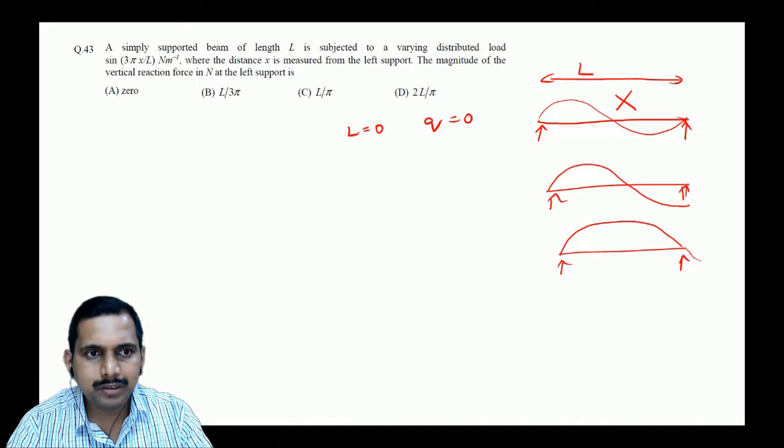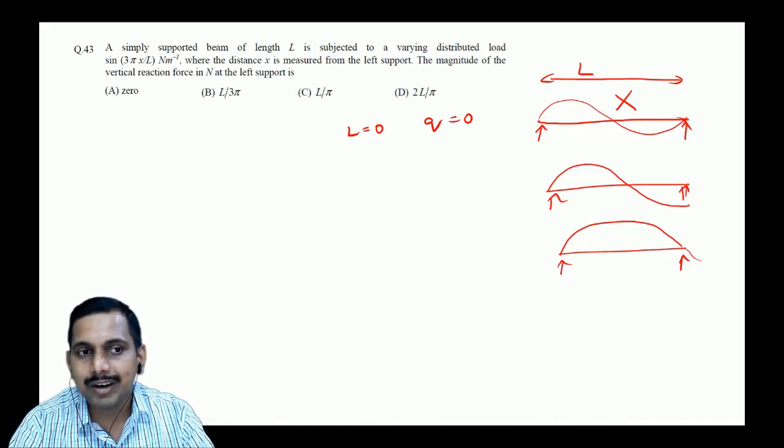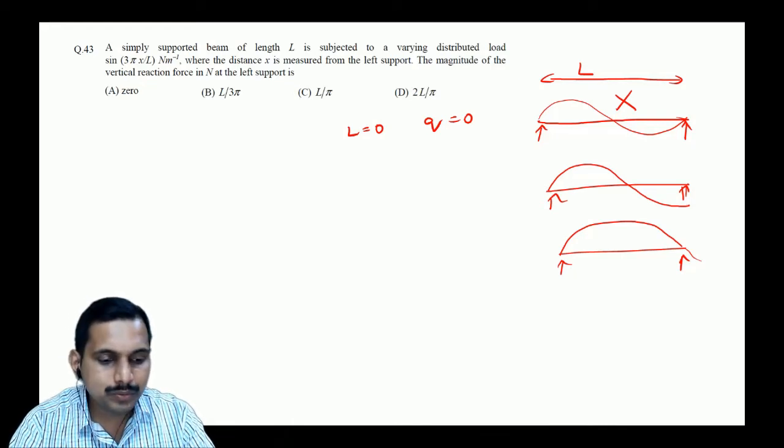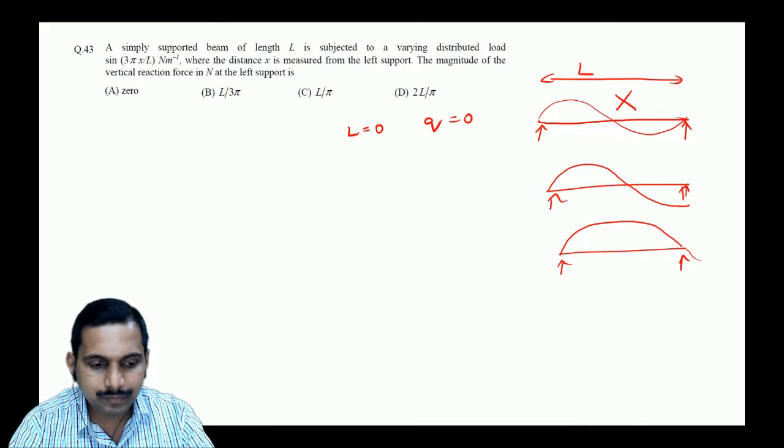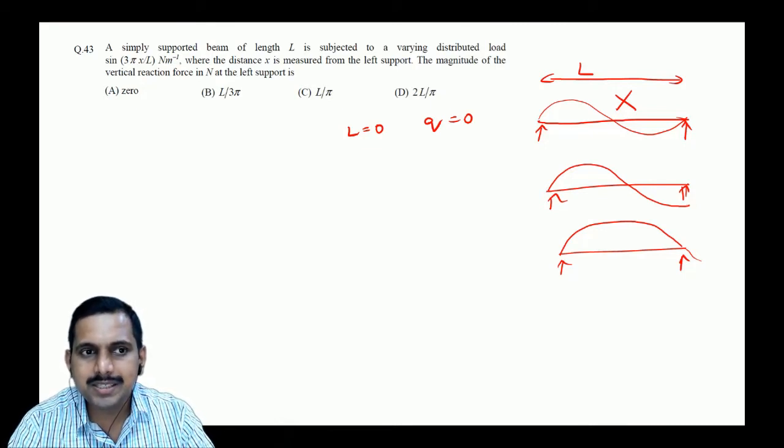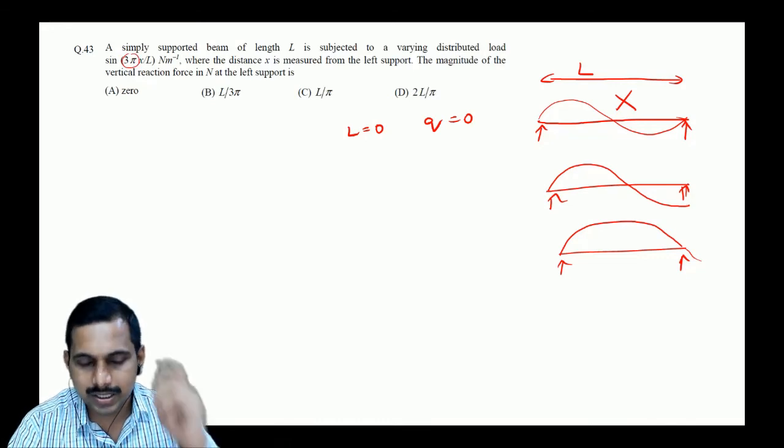Then is there any other point where it can be 0, students? What are the points at which it can be 0? Next point it can be 0 is only at L. Why? It is 3π, right? 3π into x, right? So when you say 3π into x, 3π is just a number, keep in mind. Okay, 3π, let us do it.